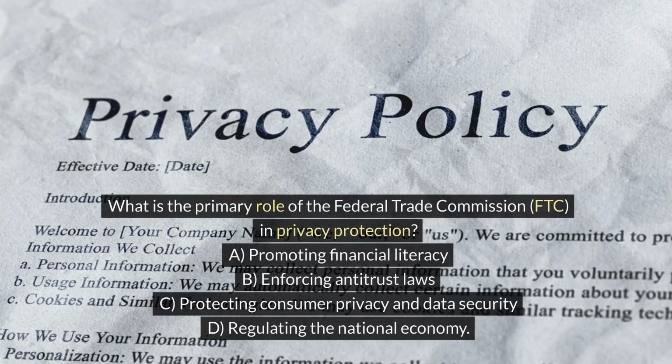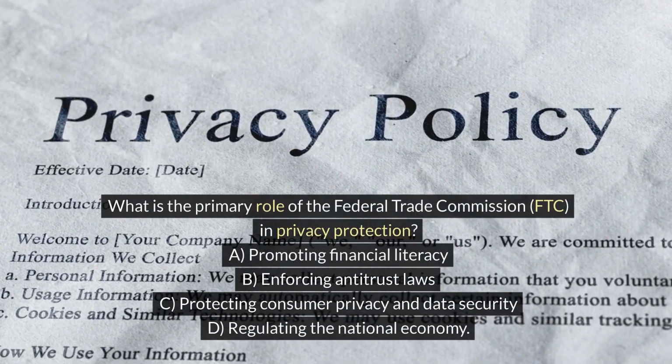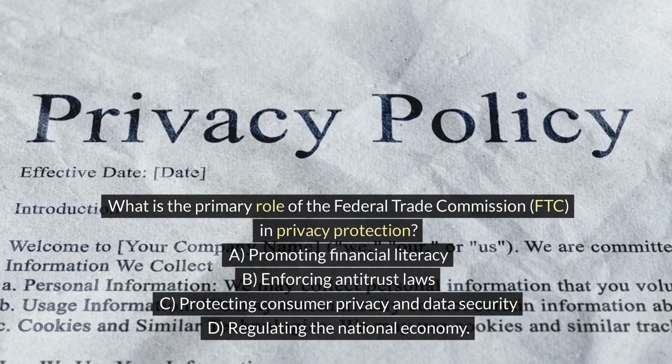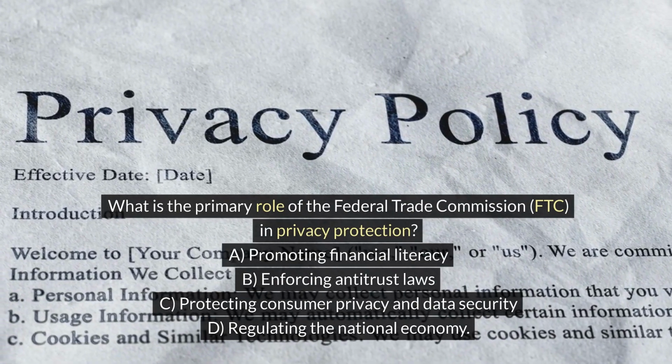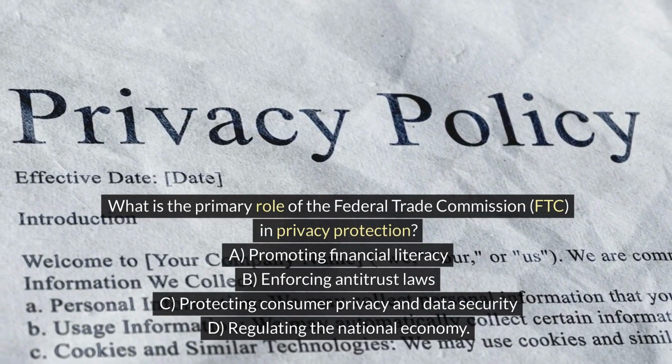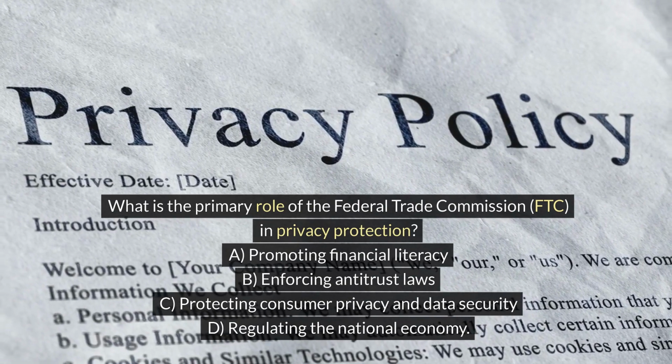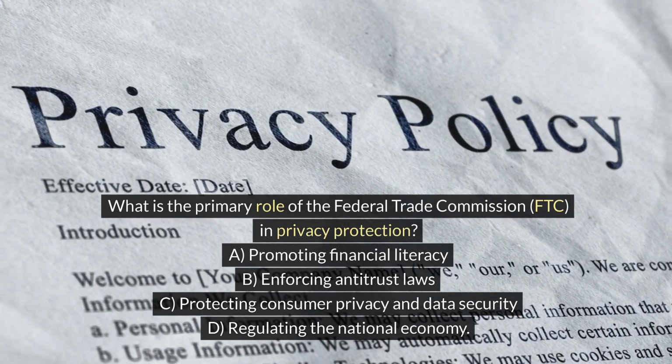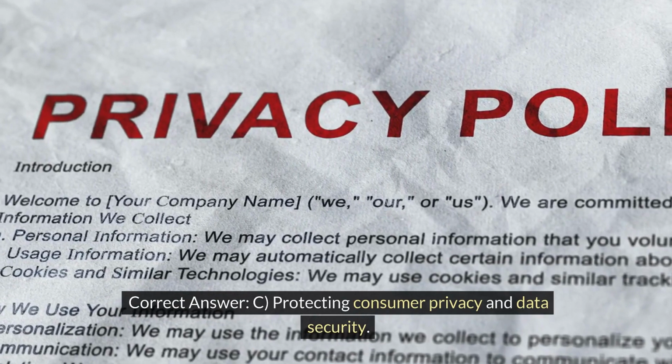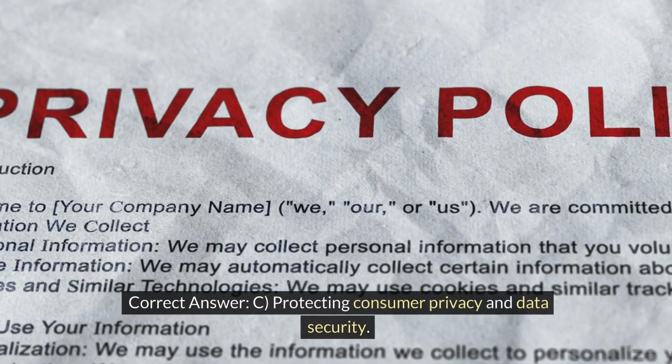What is the primary role of the Federal Trade Commission, FTC, in privacy protection? A. Promoting financial literacy. B. Enforcing antitrust laws. C. Protecting consumer privacy and data security. D. Regulating the national economy. Correct answer: C. Protecting consumer privacy and data security.